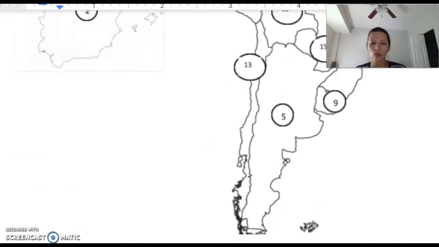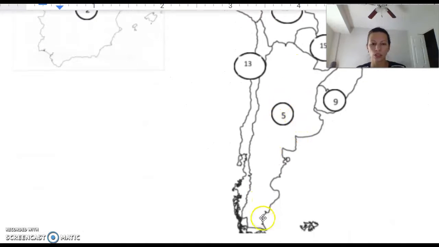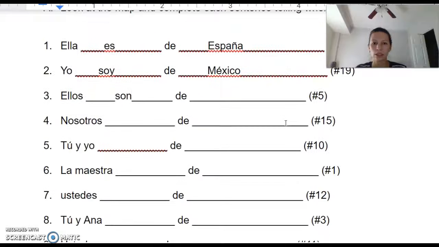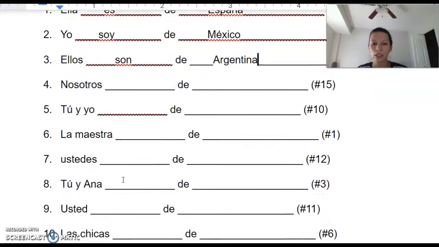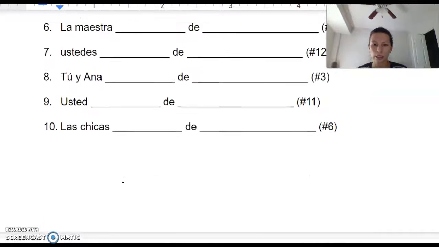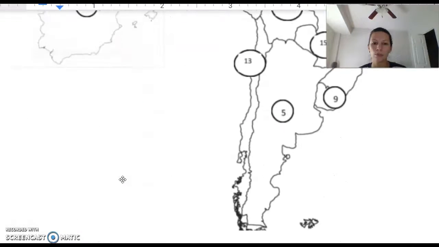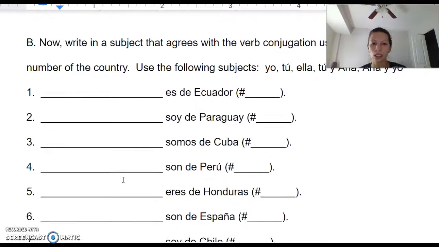Oh, 5 is this big country over here. So go to your map in the book and read what the name of the country is. I know what it is, so I'm gonna type it here. Argentina. So you're gonna go through these options like this. This activity, all A and B, are due Wednesday.